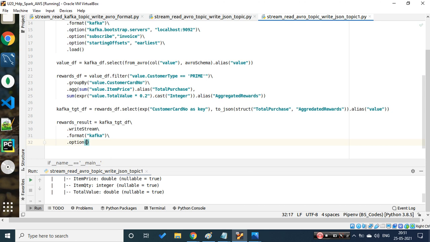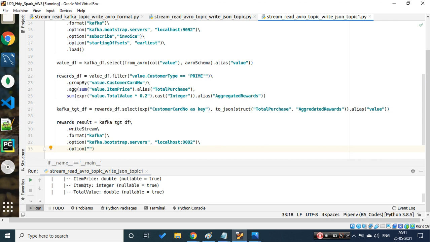So let's write option, key, and the value. The value is nothing but localhost and the port is 9092, with the key kafka.bootstrap.servers. Okay, let's go back and write one more option.